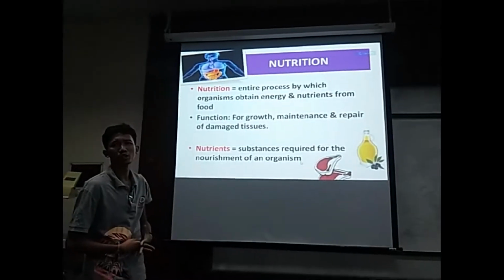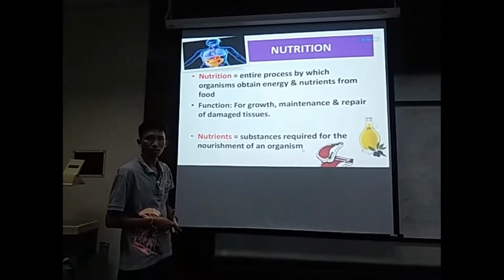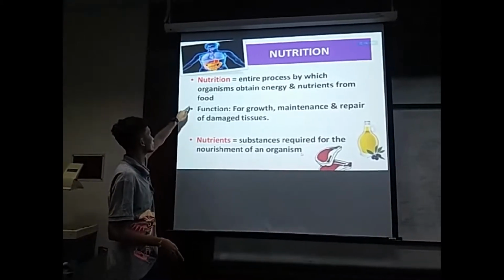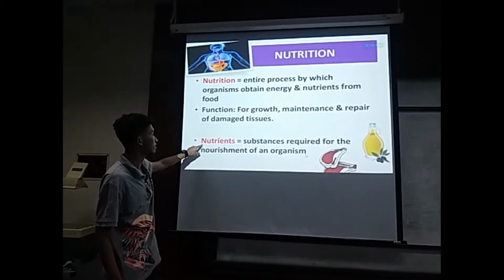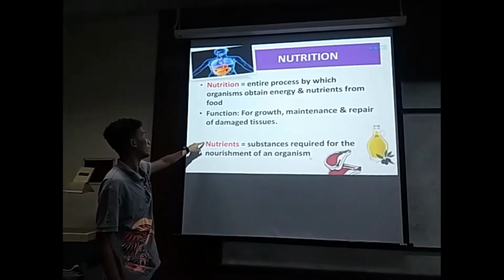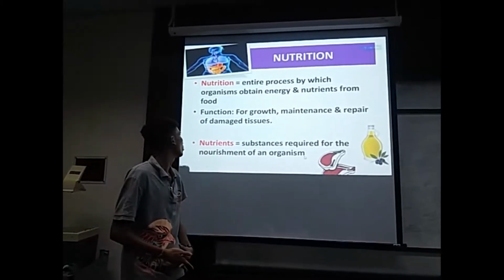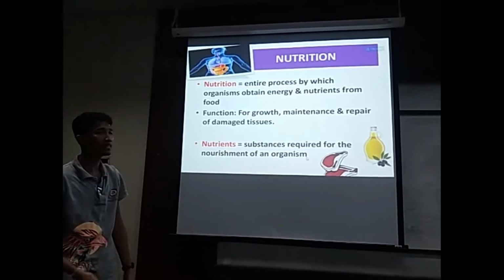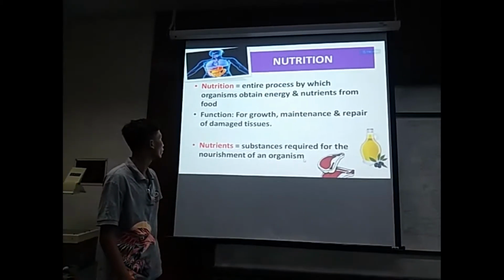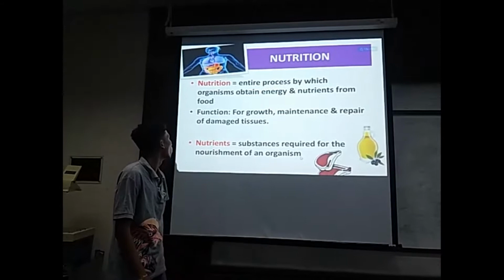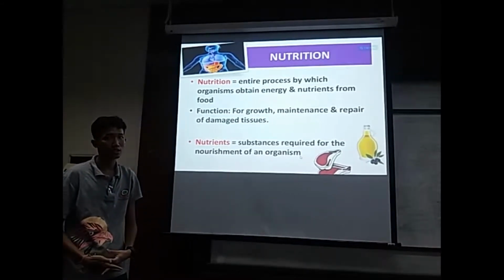We need to know two terms in this chapter. The first one is nutrition and the second one is nutrient. Nutrition simply means the entire process by which organisms obtain energy and nutrient from food. So, what are the functions of nutrition?